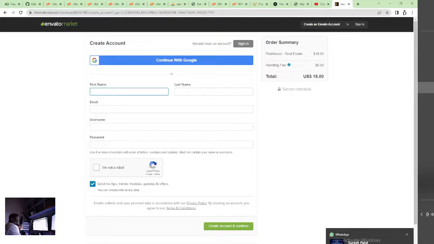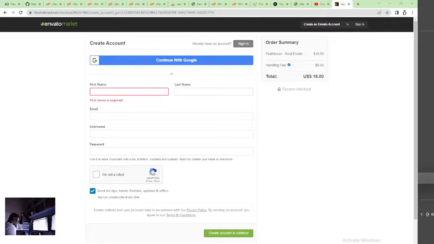Okay, so we bought a template from Envato Market. The template we bought was called Fine House. And I'll get back to you on this. Fine House template, I think I'll just quickly do what I want to do.